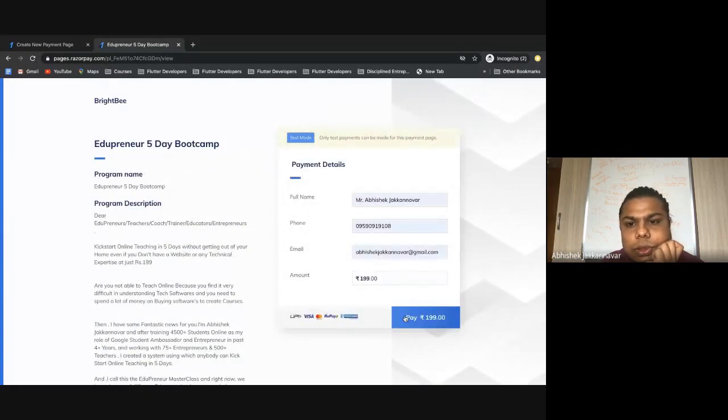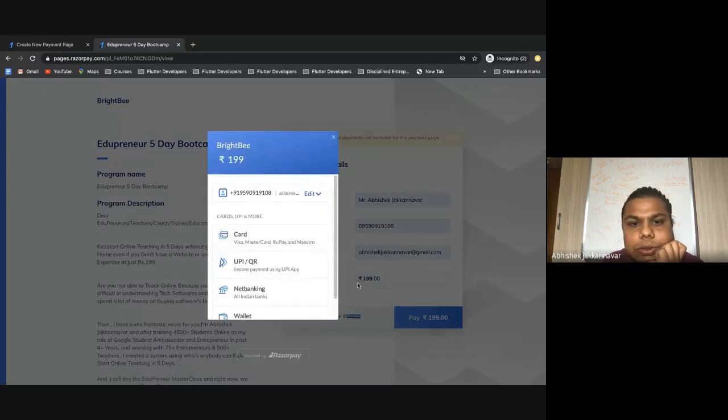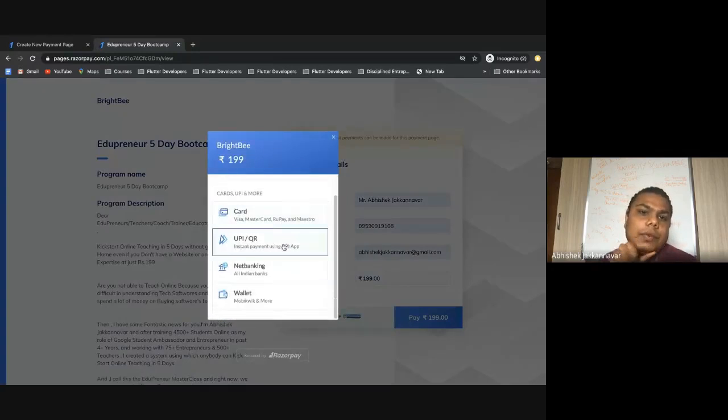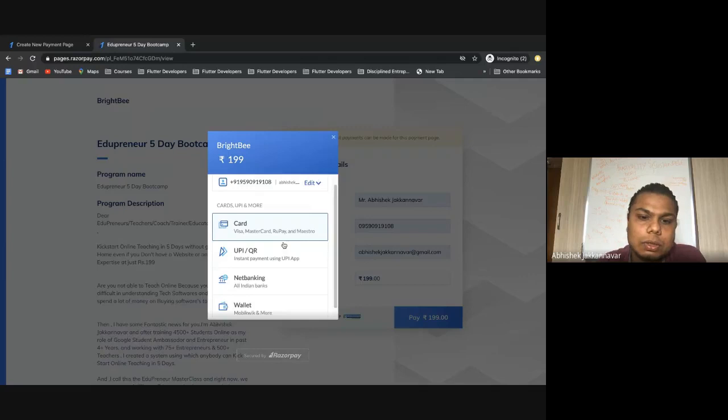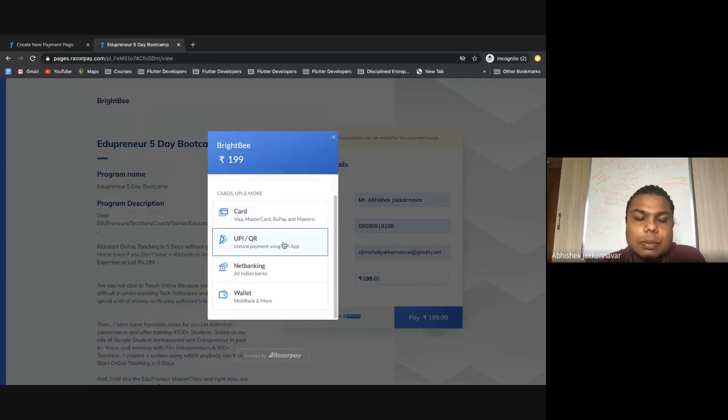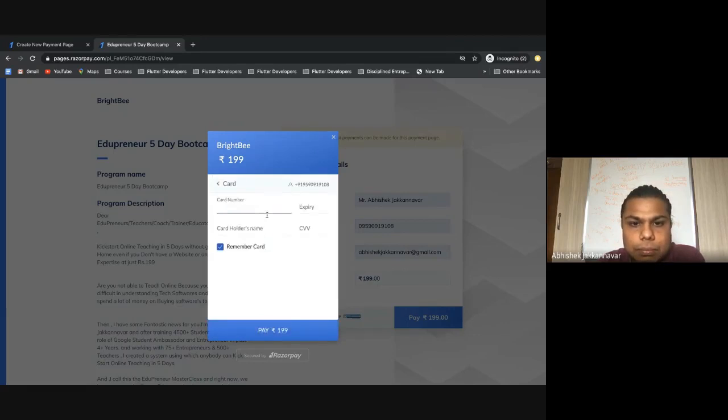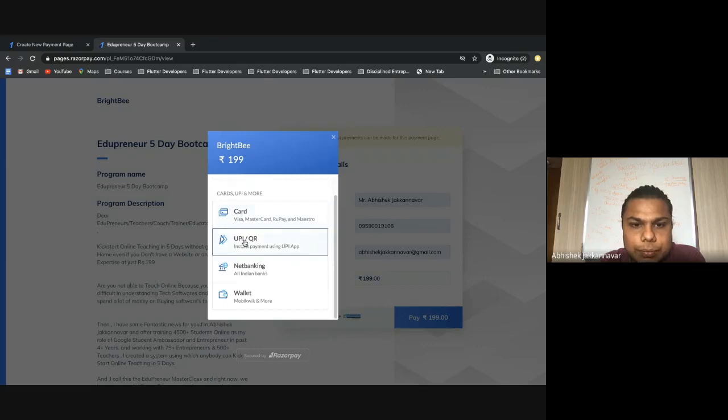If I enter something and click on pay, you can see now we are getting this thing, and all those things will come into your account only. So now let's see if somebody makes some payment.